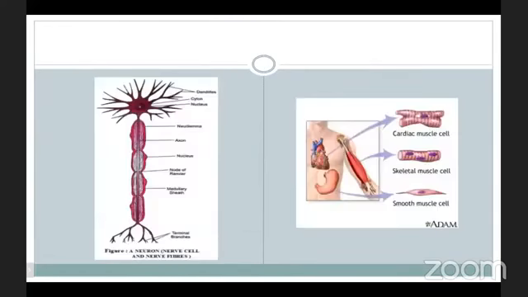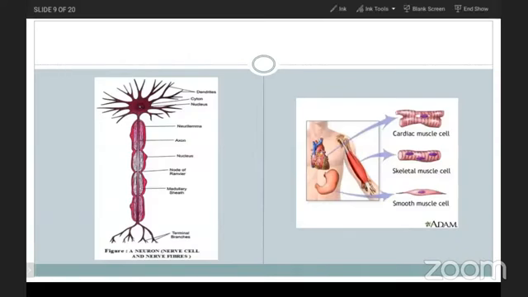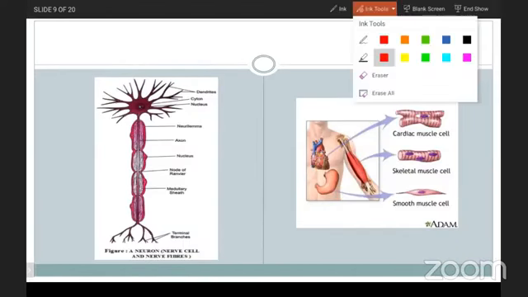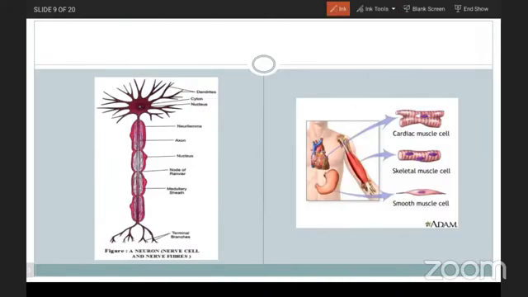Now here in this picture you are able to see how they are arranged in our body. First go for the skeletal muscles. The skeletal muscles have stripes in them.